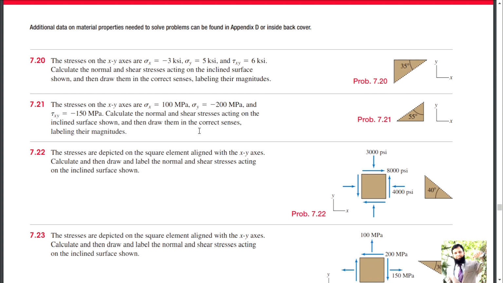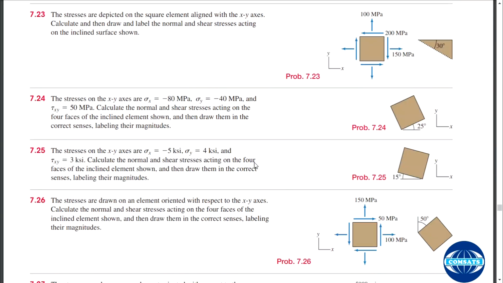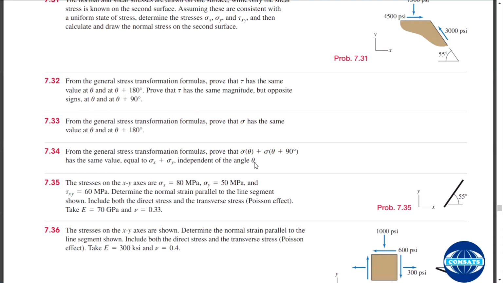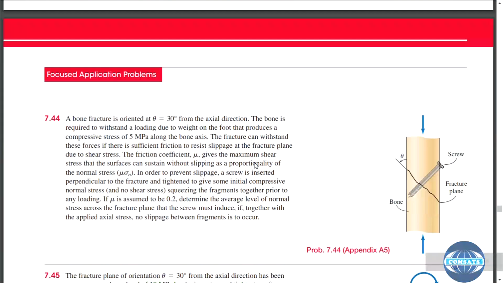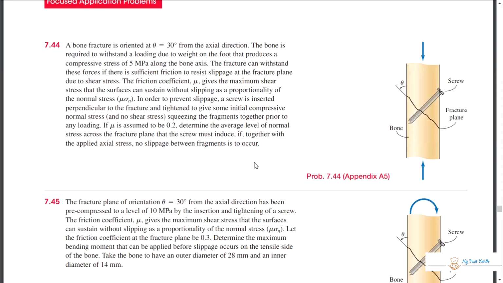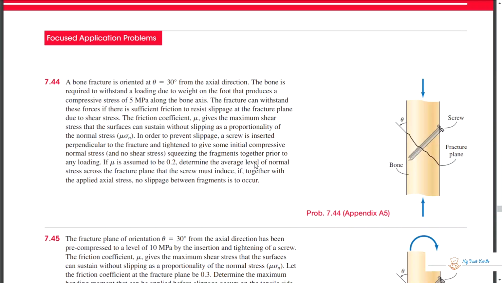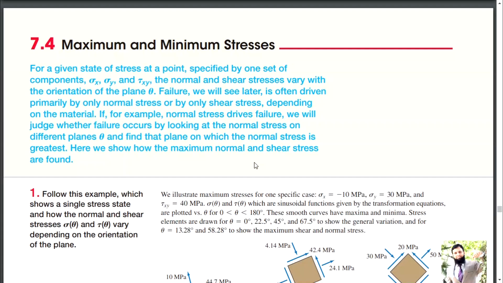You should be able to solve these problems, and I think a few problems will be your home assignment, so you will come to know very soon. These are very important, you should be able to solve. These worked examples are a little complex. In the upcoming lecture we will study maximum and minimum normal stresses.